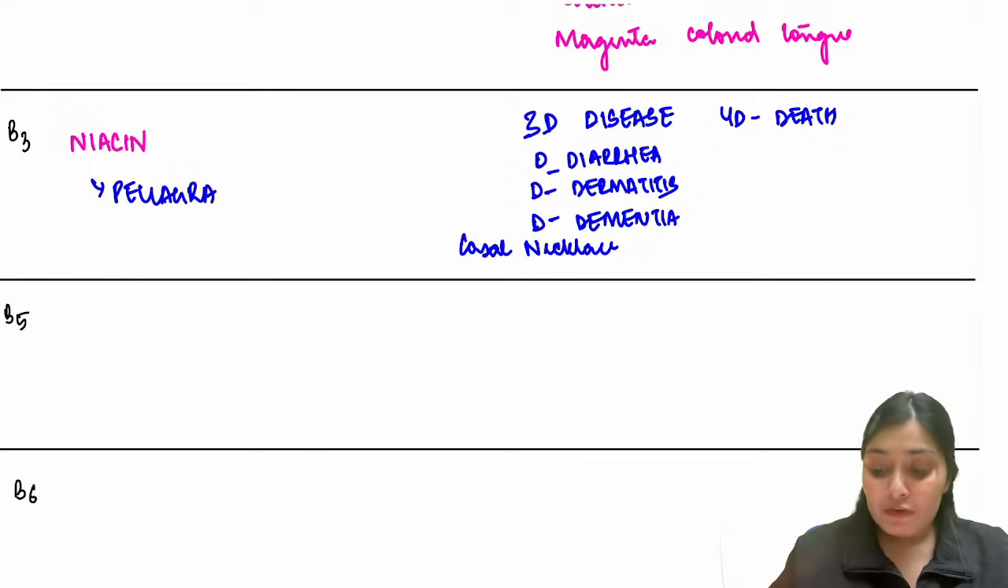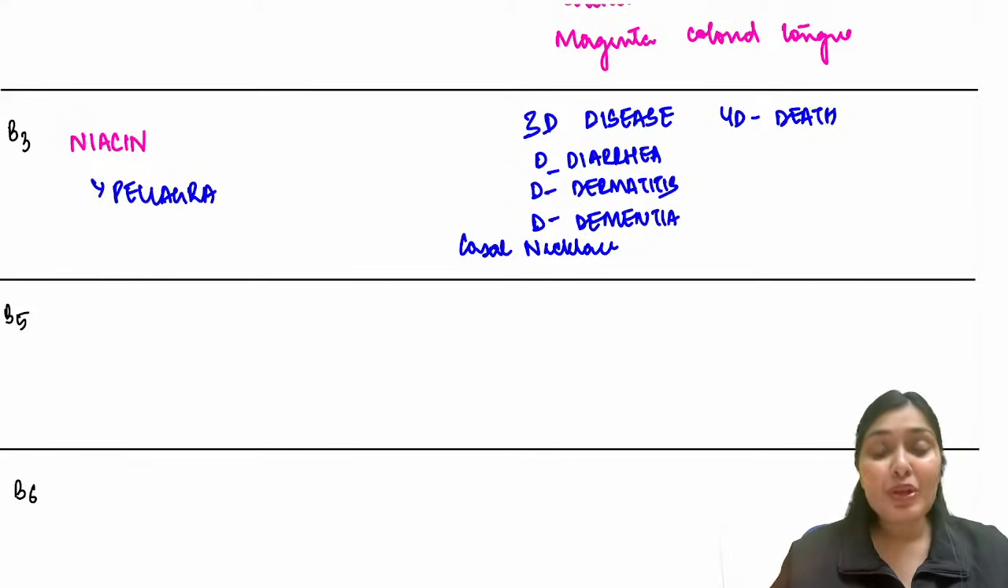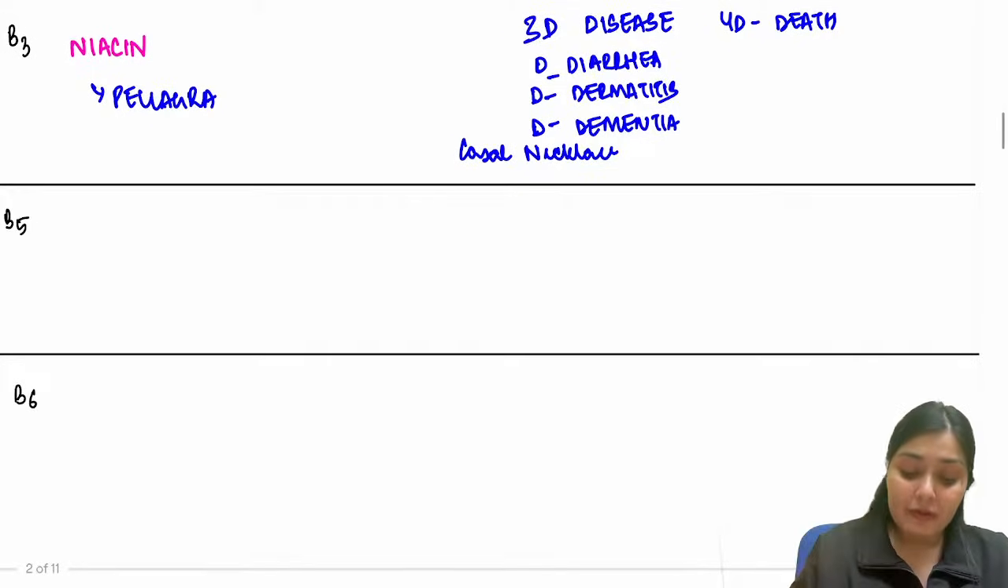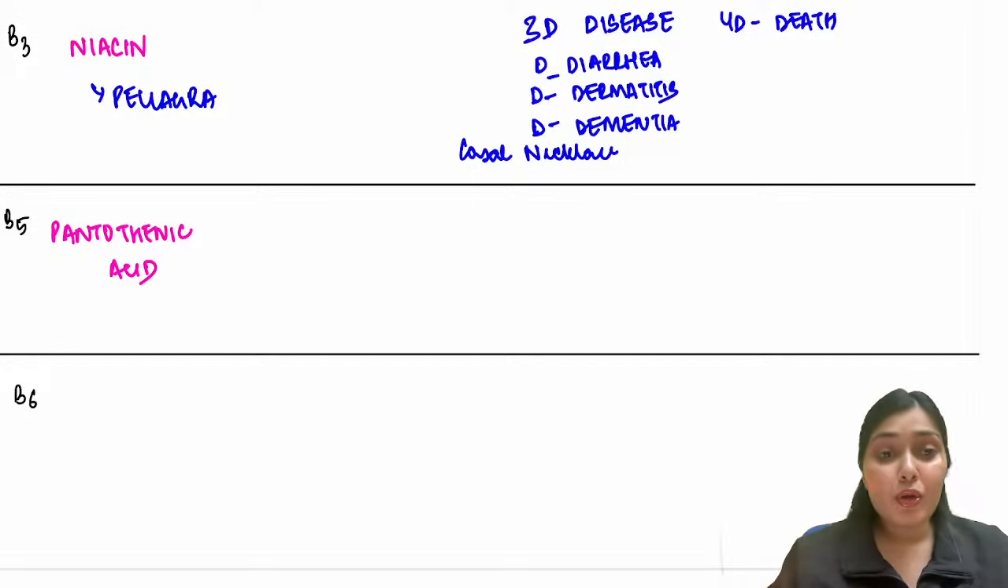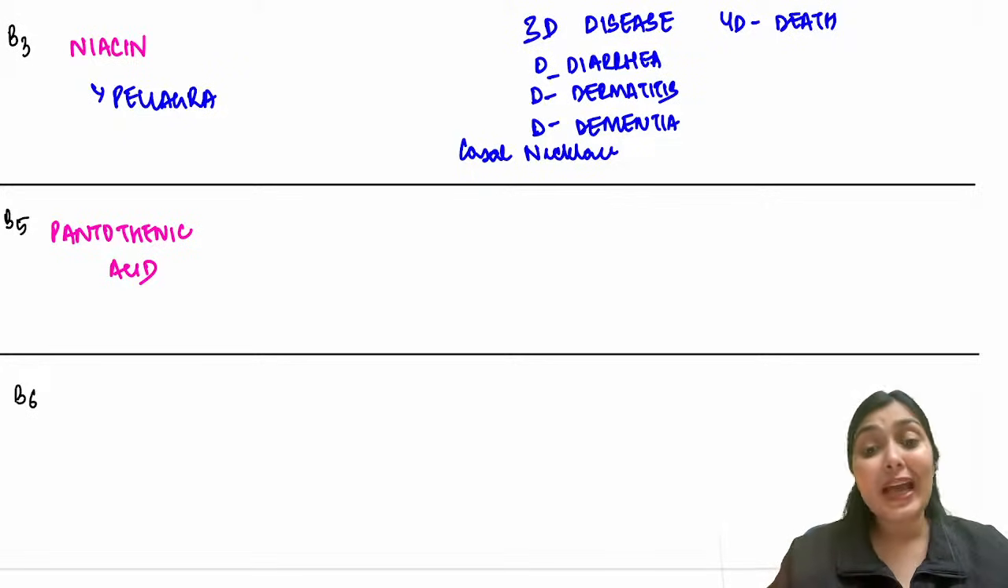Okay, so after B3, let's talk about the next B complex vitamin, which is B5. There's nothing such as B4, we have B5. What is the name of B5? The name of B5 is pantothenic acid. And what do you see when there is deficiency of this pantothenic acid?